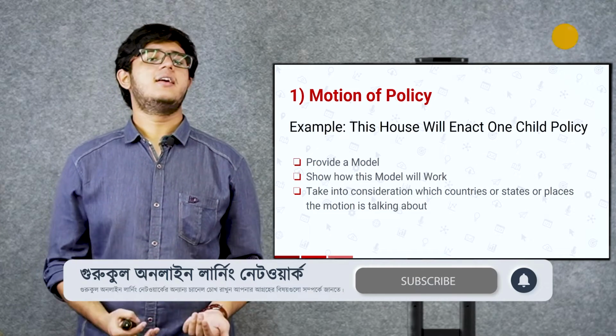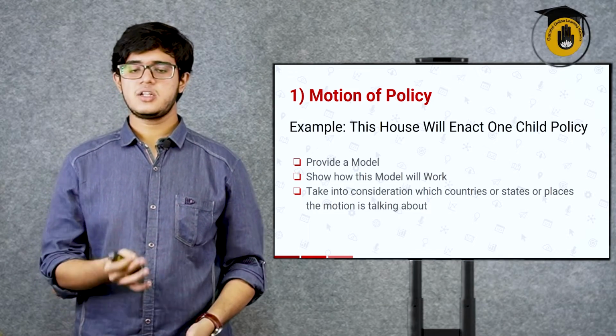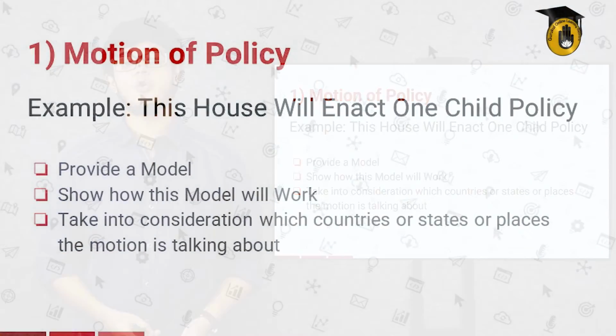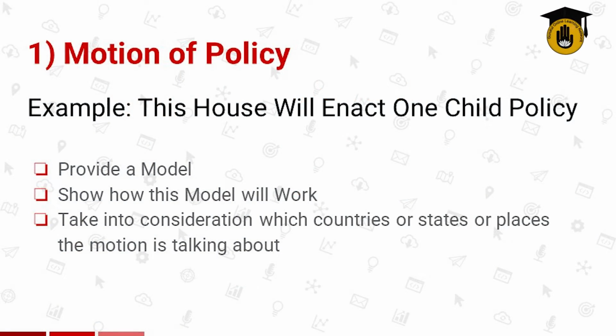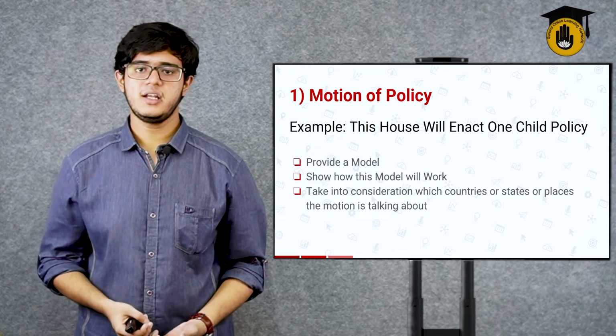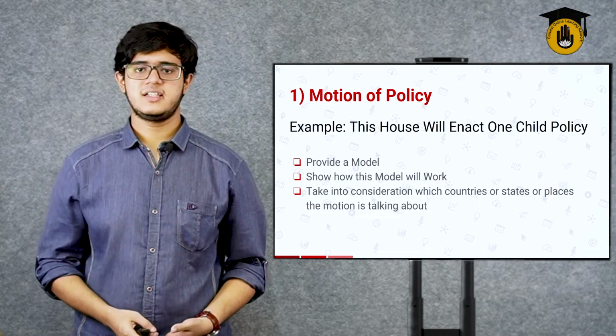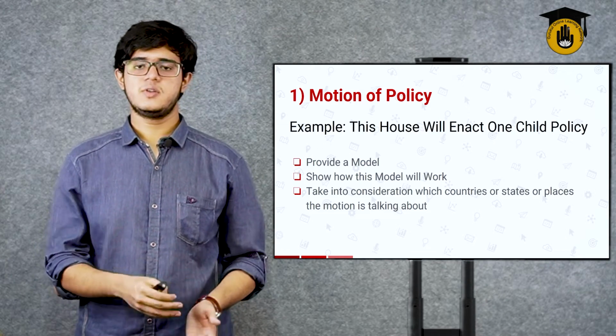So here, first of all, the government has to provide a model. And what is a model? I've covered that. Now, you need to show how this model will work. Show them how you will enact it. If it is something regarding money, you need to show where this will first take place or which places you will take into account.